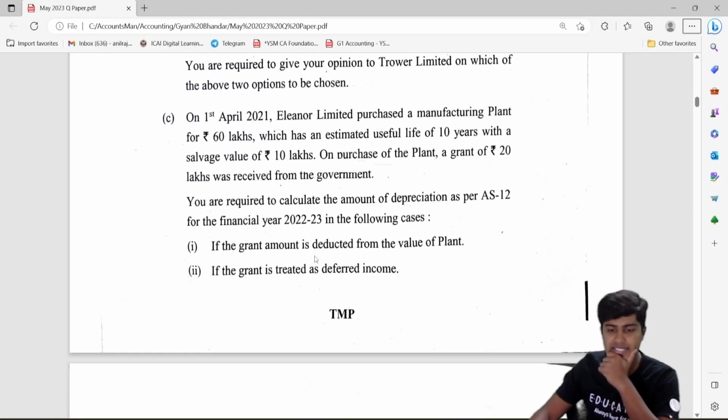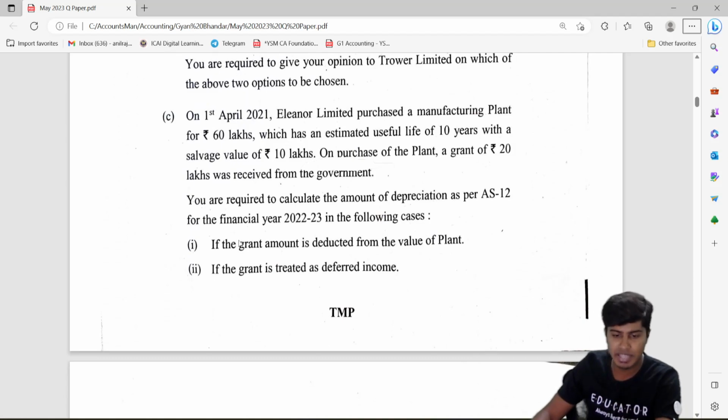And question number 1C, you can catch the keyword here. There is grant. So this is on accounting standard 12, grant. On 1st of April 2021, LNR Limited purchased a plant and machinery, useful life 10 years, salvage value 10 lakhs. By this you can find the depreciable amount. On purchase of the plant, they've got a grant. So how to treat this grant?